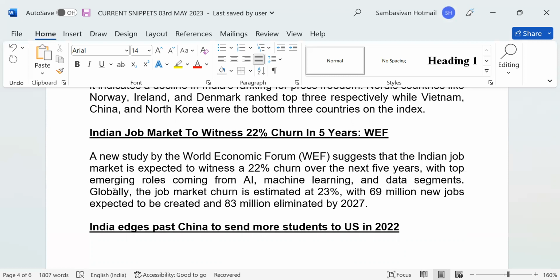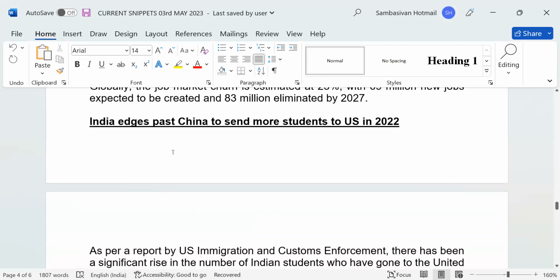Over the next 5 years, with the top emerging roles coming from AI, machine learning, and data segments globally, the job market churn is estimated at 23%, with 69 million new jobs expected to be created and 83 million eliminated by 2027. Eliminated. Why? I don't know. Doesn't matter.